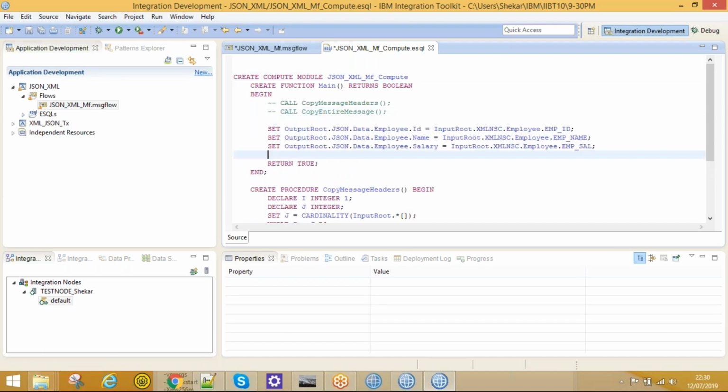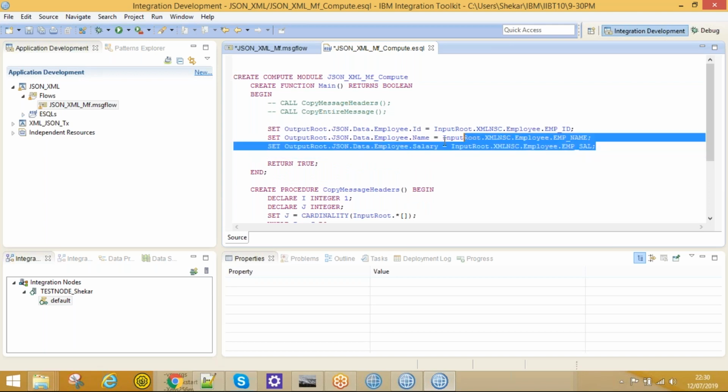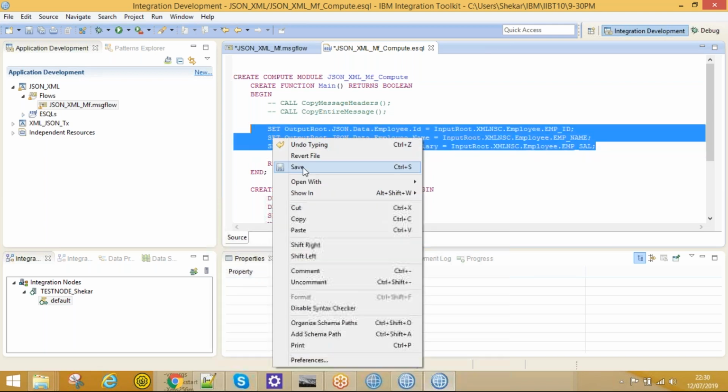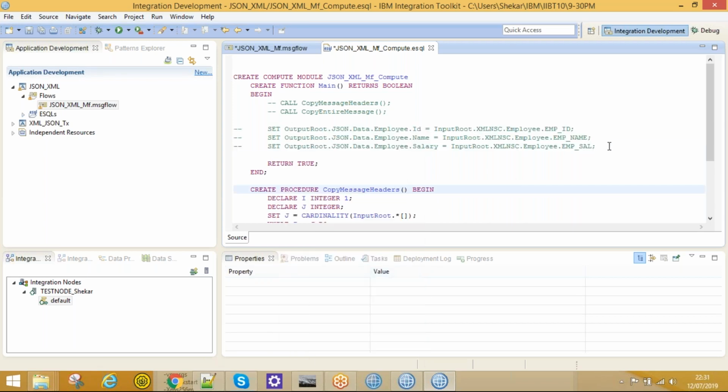See, I have already copied these 3 lines, right? Now it would be vice versa. Let me comment this. Just select those lines, and we have an option called comment.